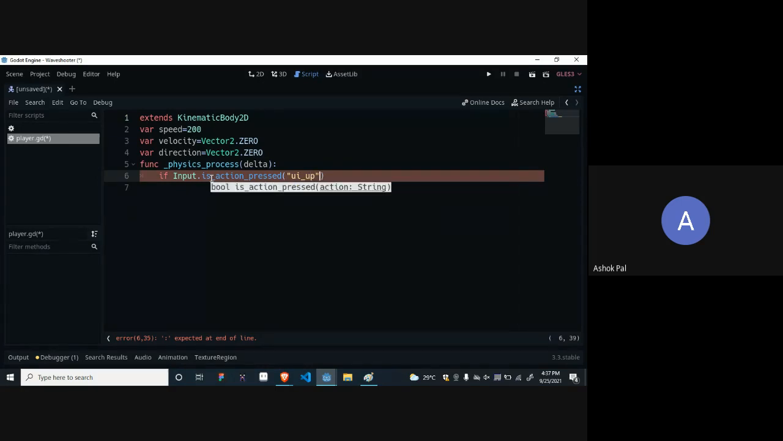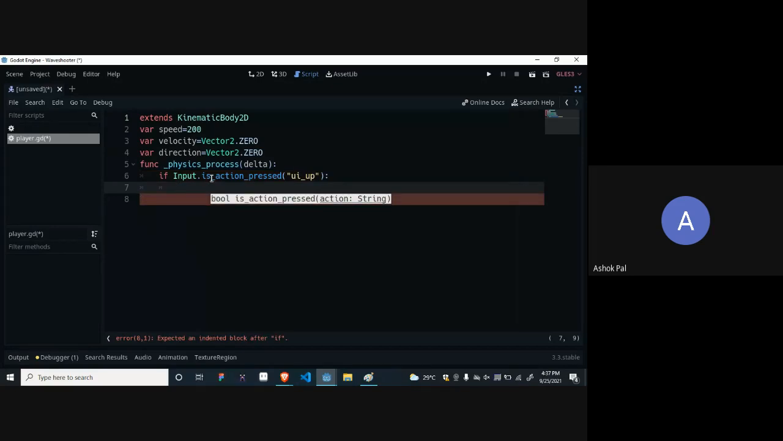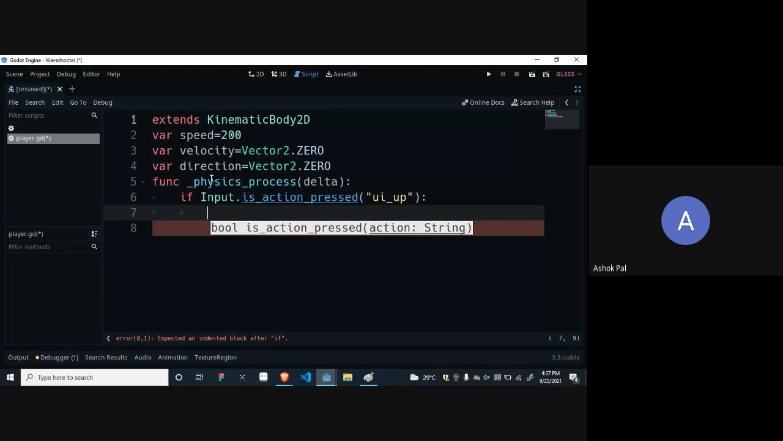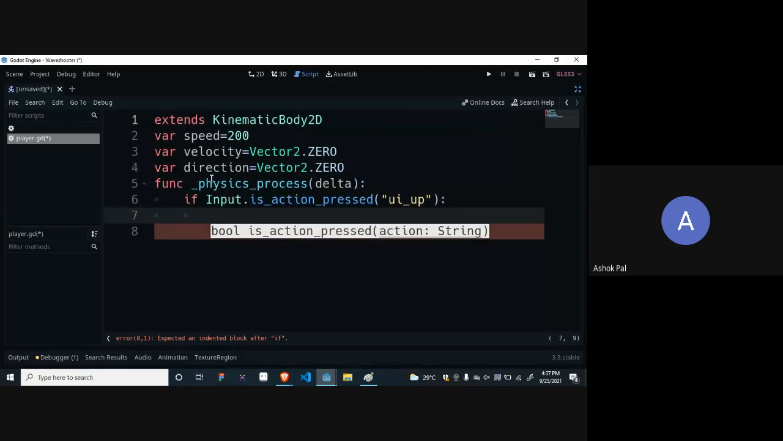Okay, is it clear to all? Have you written this? Then put double quotes and press enter. If it is not visible properly, let me increase the size.